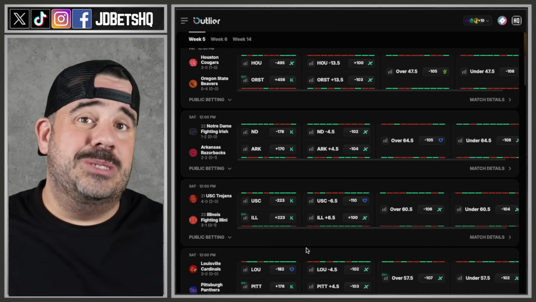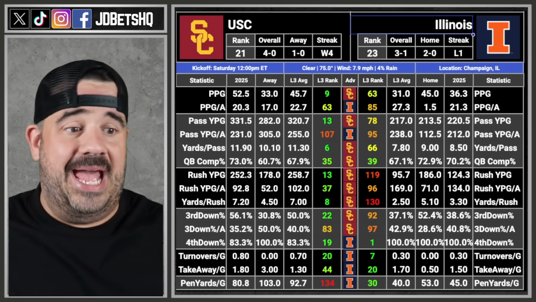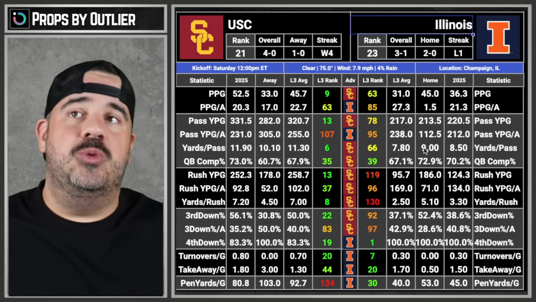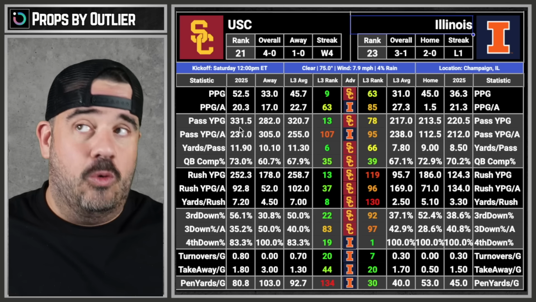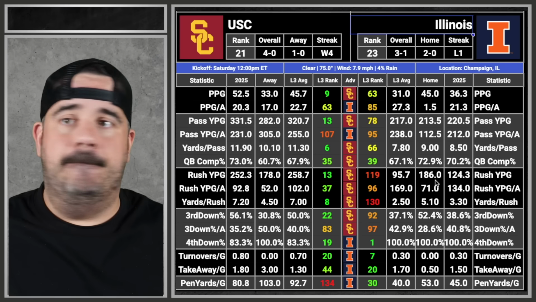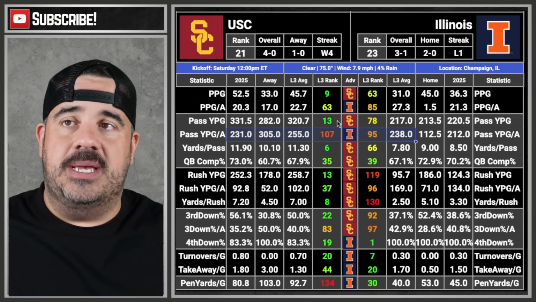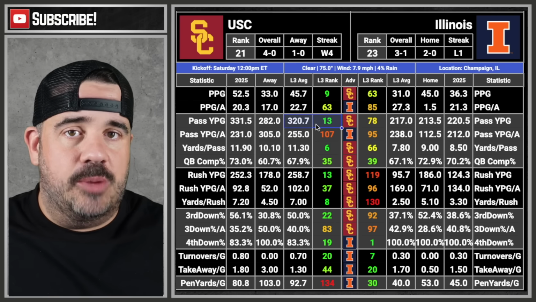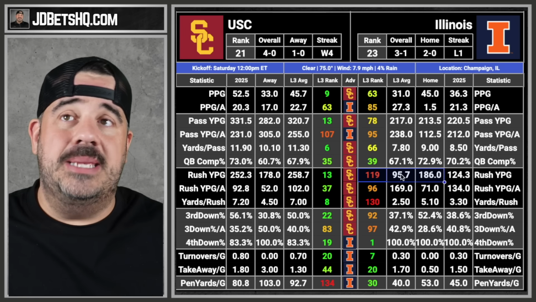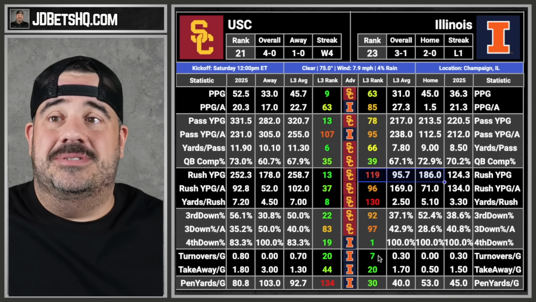USC and Illinois. Now this one, this is a game. This is one I don't know. This is one of those ones I want to leave alone because USC's traveling to Illinois. It is a 9 o'clock kickoff for USC, so that's weird to begin with. I don't know. Defenses look bad, both sides. We already saw USC go to Purdue earlier this year. They didn't cover. But they can't run the ball. Now, they just got obliterated by Indiana, too. So it's like, I don't know what we're going to do.